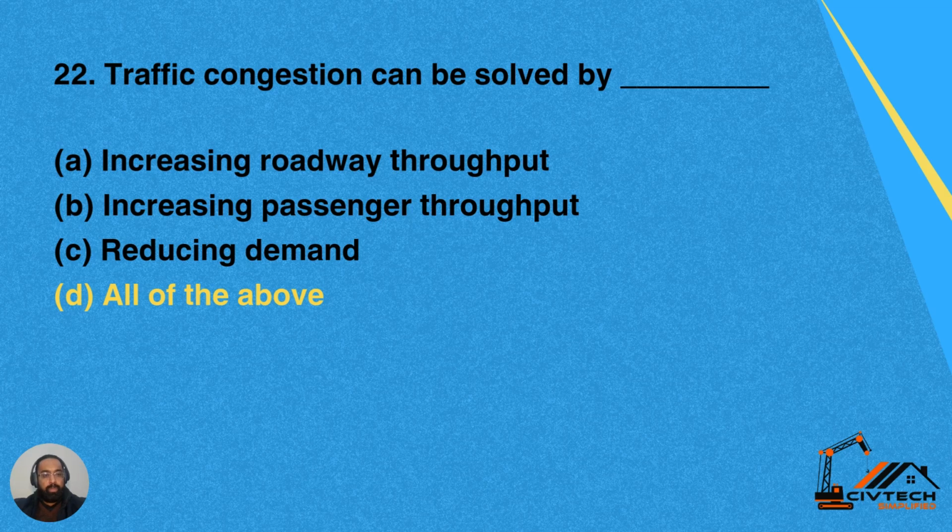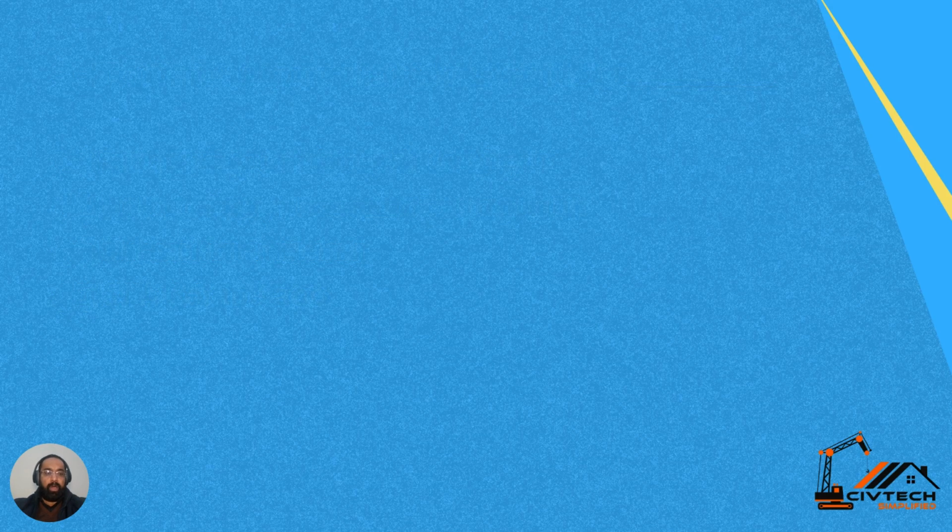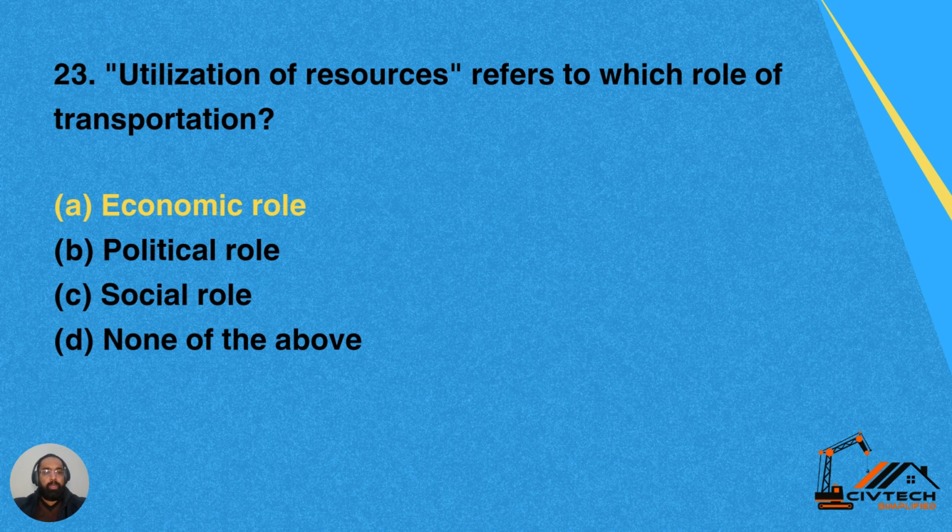Traffic congestion can be solved by dash. Option A, increasing roadway throughput. Option B, increasing passenger throughput. Option C, reducing demand. And option D, all of the above. So all these are correct. Therefore, for this question, D is the correct option.